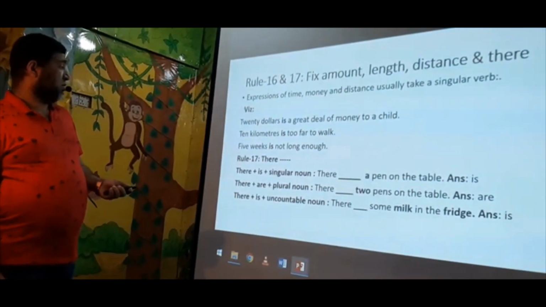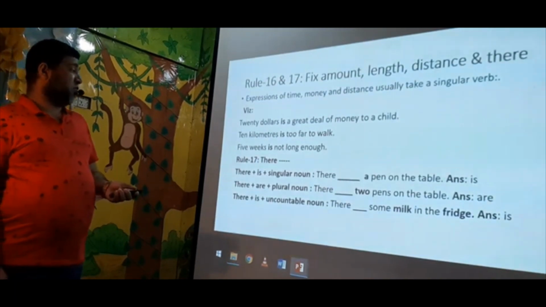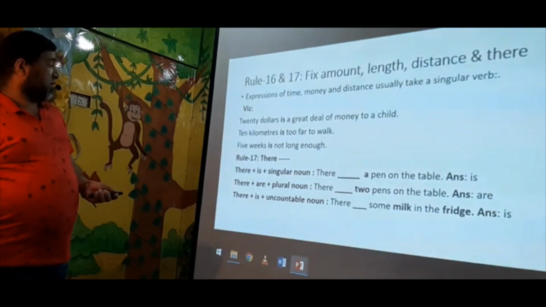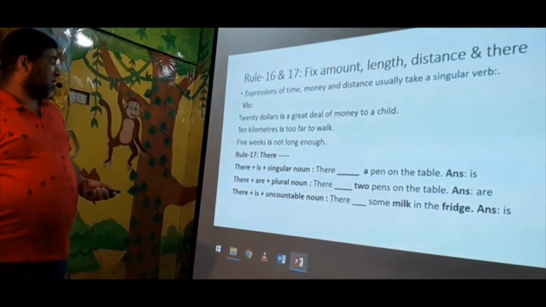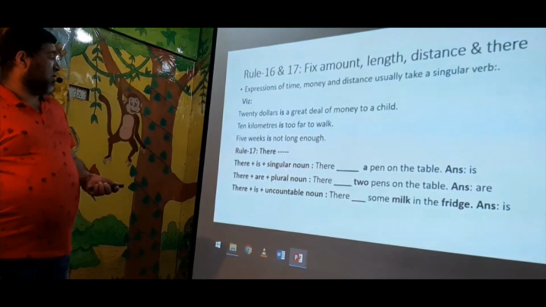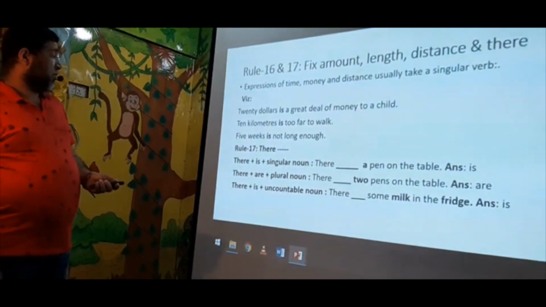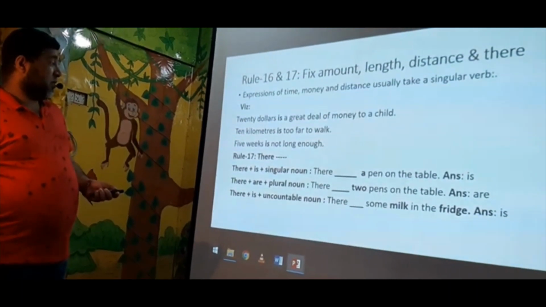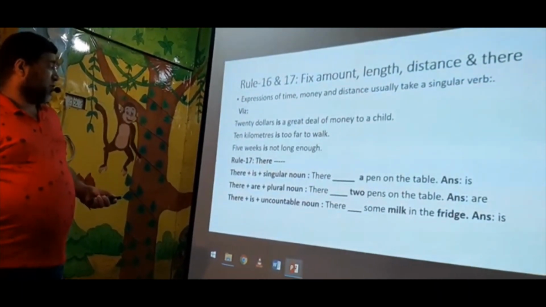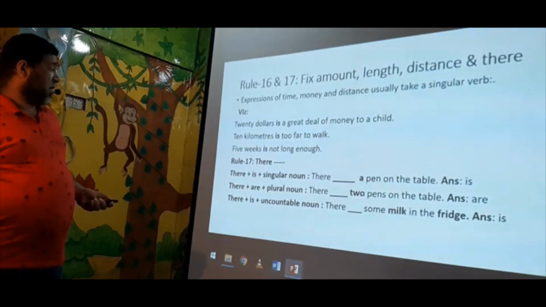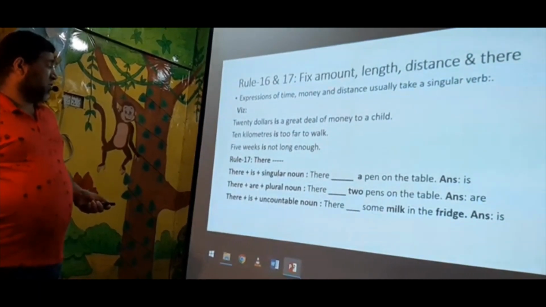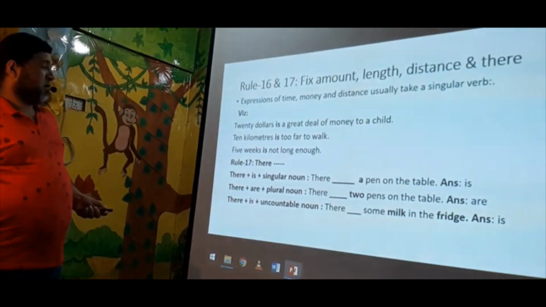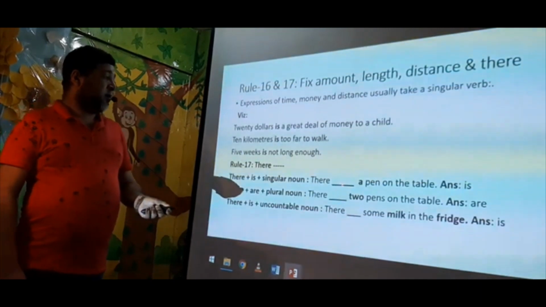And rule 17, there. Sometimes it is called introductory there. I have written the structure here. If you follow the structure, it will be clear. There plus is plus singular noun. That means if there is a singular noun, you have to use is. And if it is a plural noun, you have to use are, and before an uncountable noun, you have to use is. See the example.